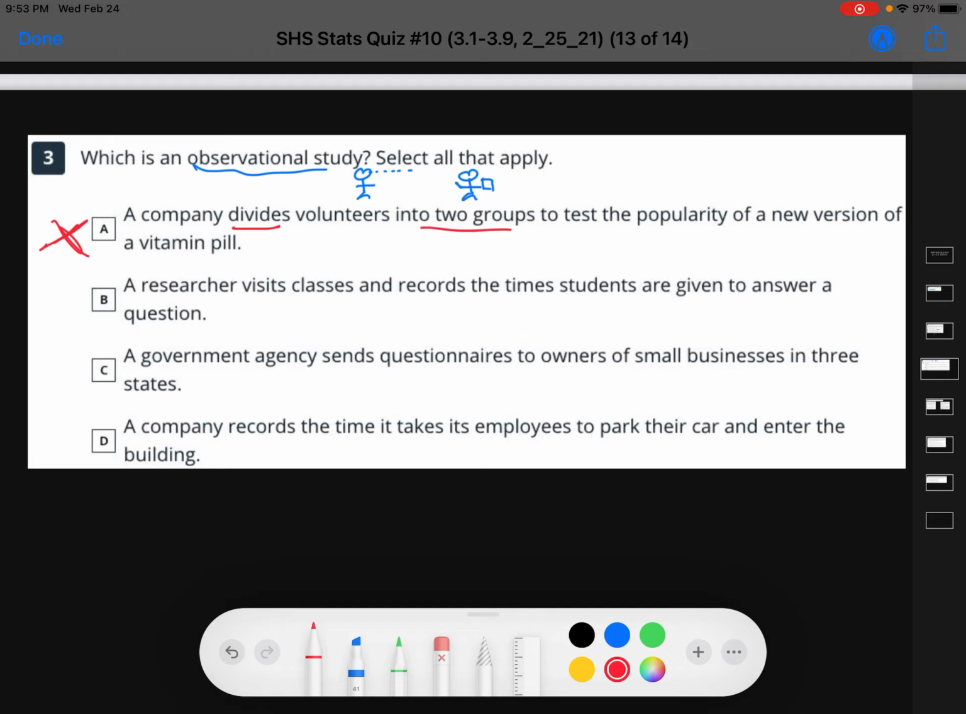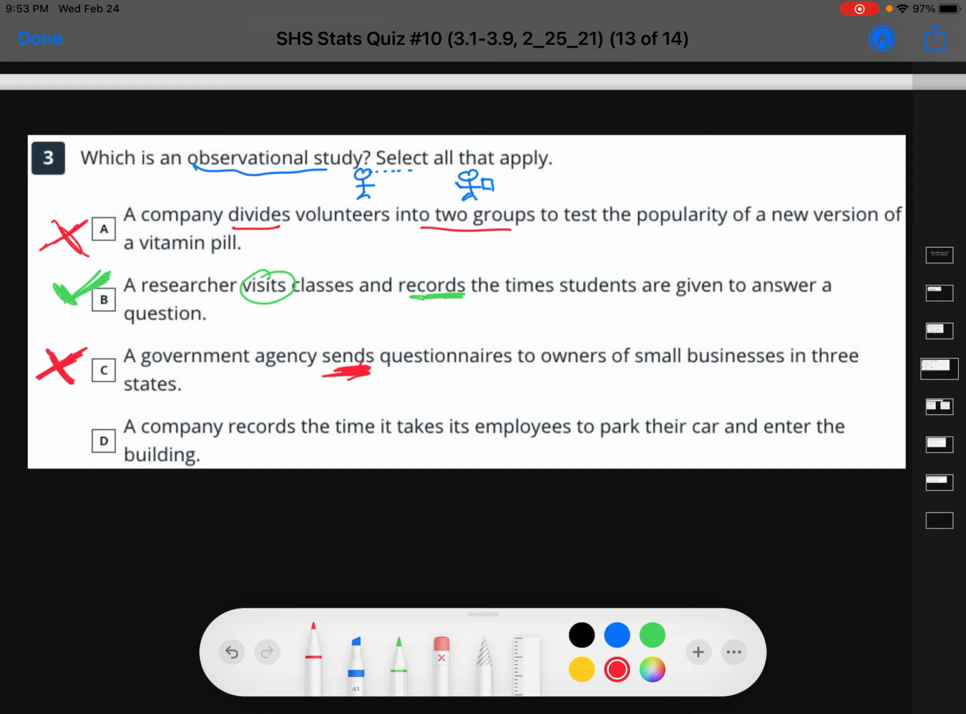B, a researcher visits classes and records the time students are given to answer a question. So let's look at those verbs. Visits, kind of passive, just like a fly on the wall, just sitting there, and records. So they're not interacting with the students. They're not doing anything to the students. They're not giving them candy, anything like that. So B. C, a government agency sends questionnaires to owners of small businesses in 3 states. Okay, again, the idea is that the researcher shouldn't be doing anything, but they're actually being proactive there. They're actually sending out the surveys. So this would be no.